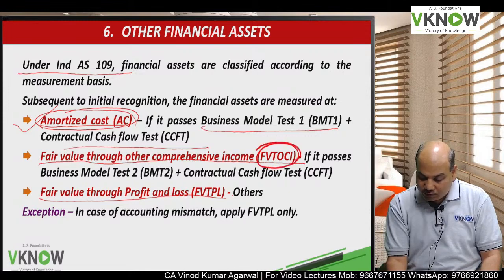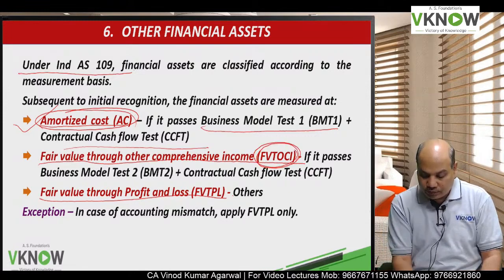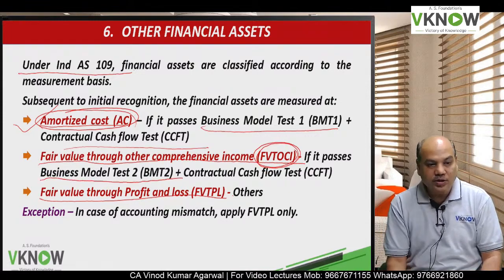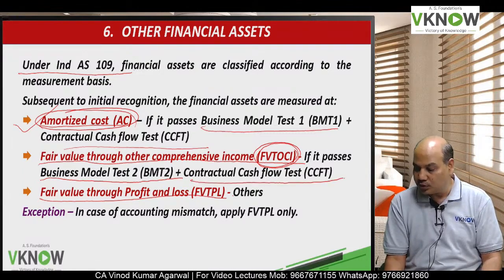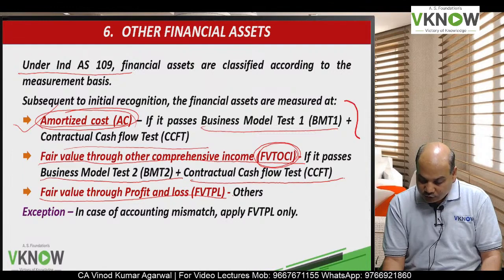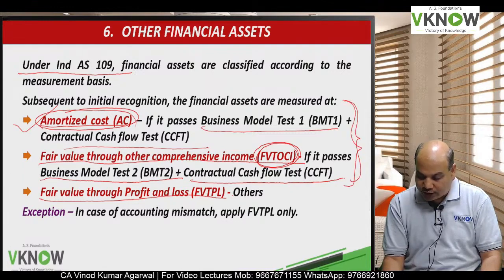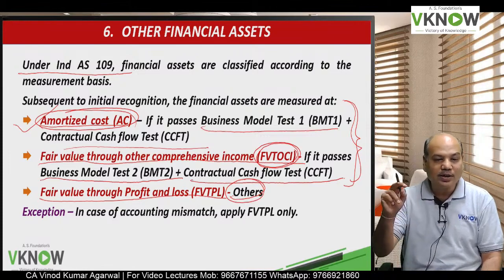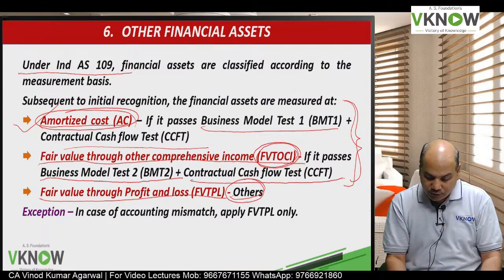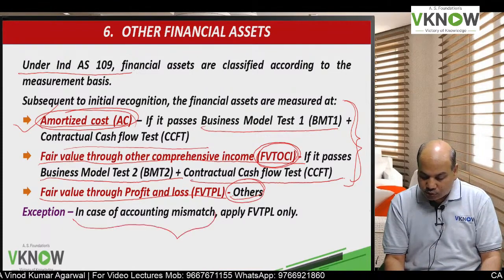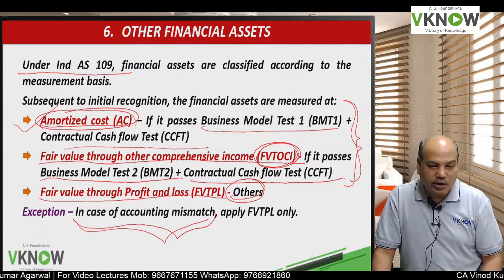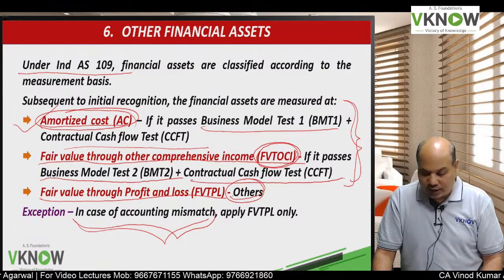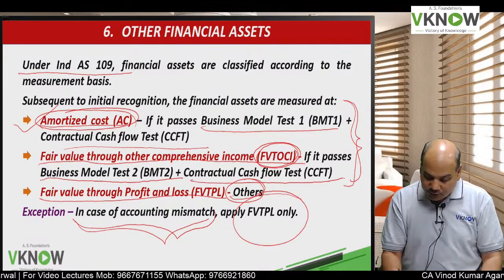It will be classified as FVT OCI if it passes business model test 2 and contractual cash flow test. If it does not fit into these two categories, then automatically it will get categorized as FVTPL, and in case of accounting mismatch also, which I had covered in IND AS 32, it will be treated as FVTPL.